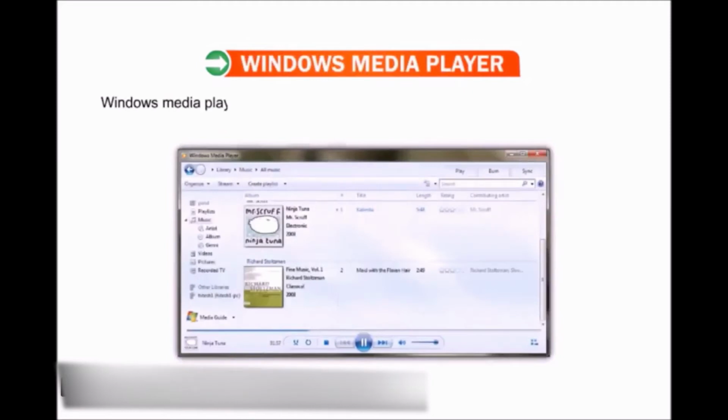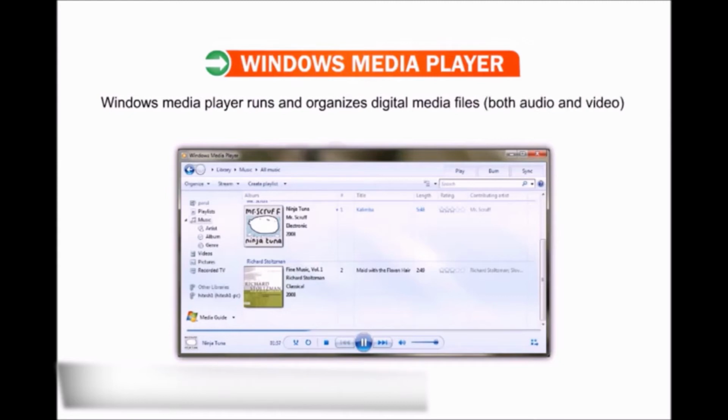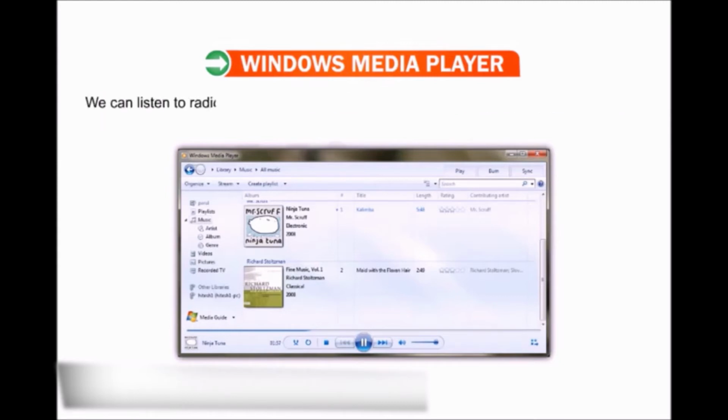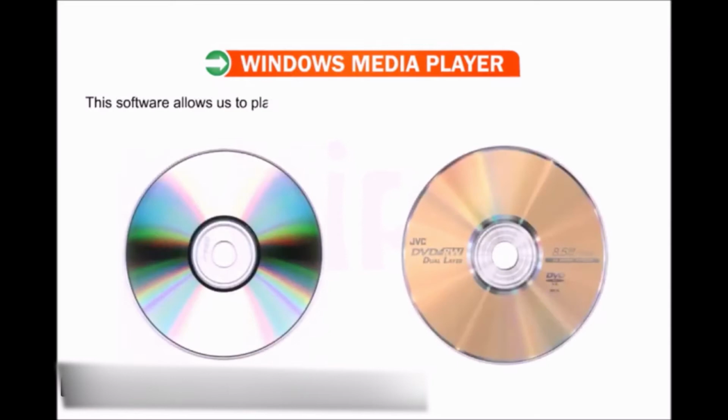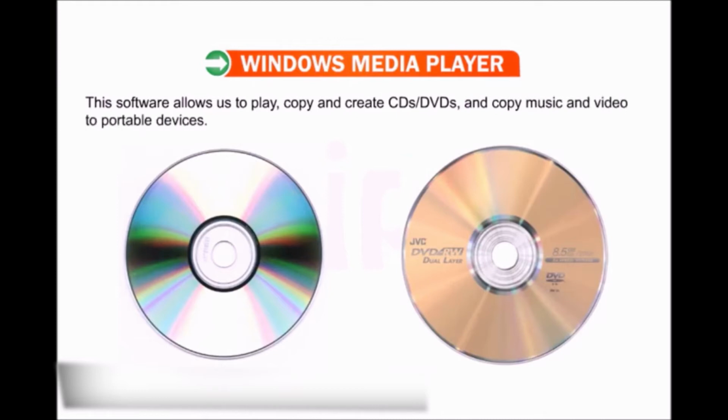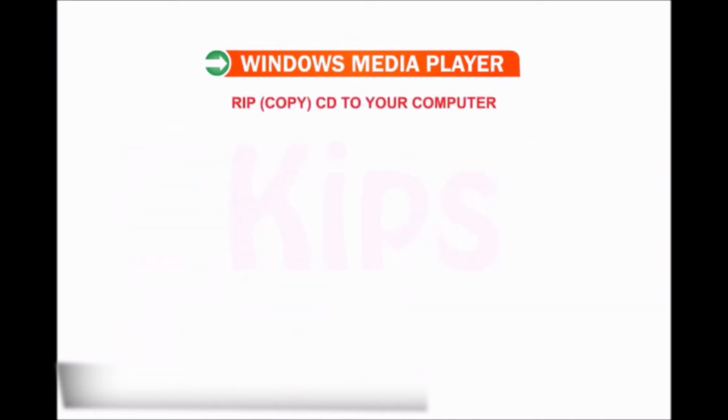Windows Media Player runs and organizes digital media files, both audio and video, available in computer memory. We can listen to radio stations from all over the world if an internet connection is available. This software allows us to play, copy and create CDs and DVDs, and copy music and video to portable devices. Let's now learn how to RIP, that is, copy the contents of a CD to your computer.